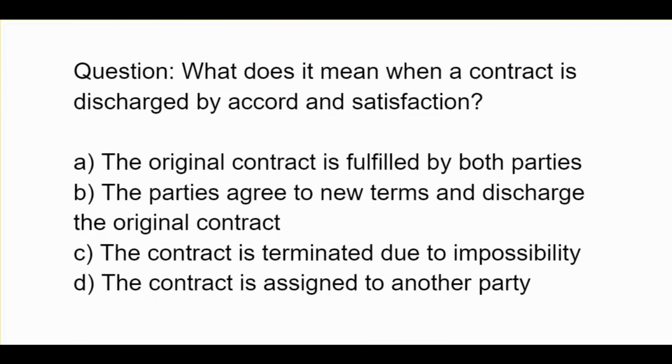What does it mean when a contract is discharged by accord and satisfaction? A. The original contract is fulfilled by both parties. B. The parties agree to new terms and discharge the original contract. C. The contract is terminated due to impossibility. D. The contract is assigned to another party.